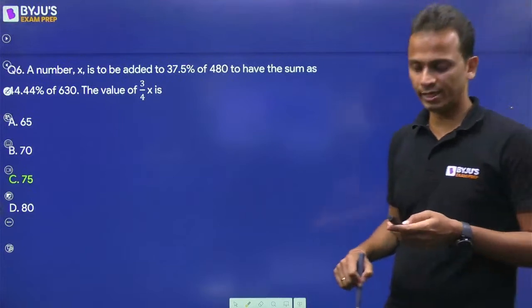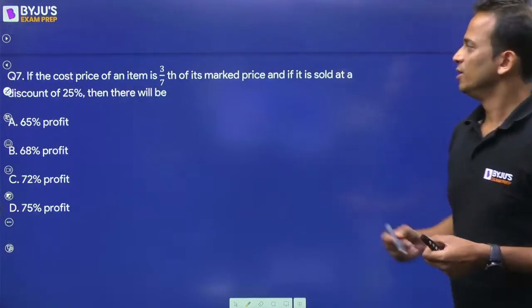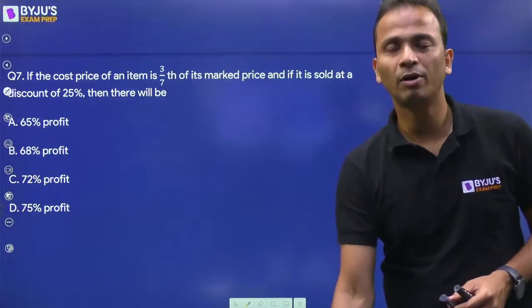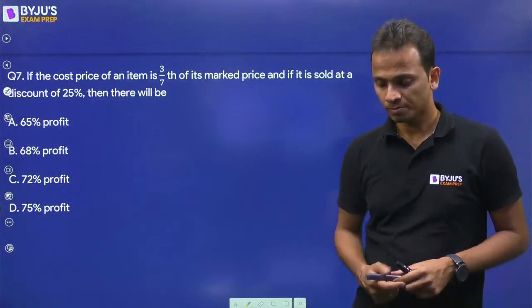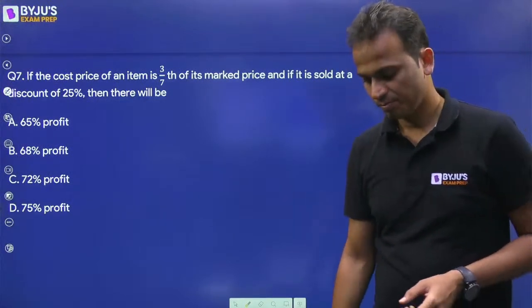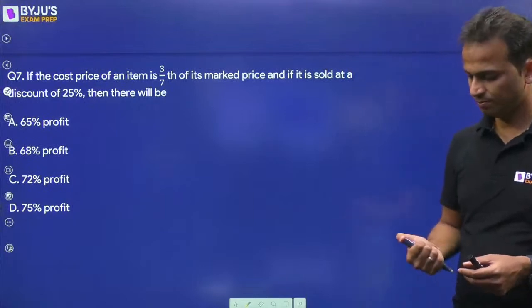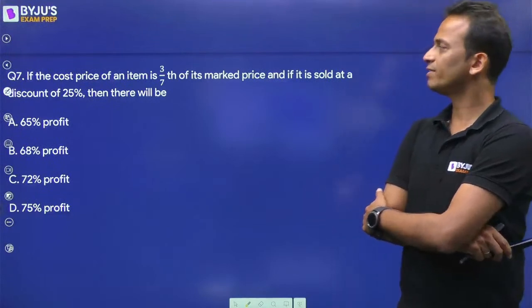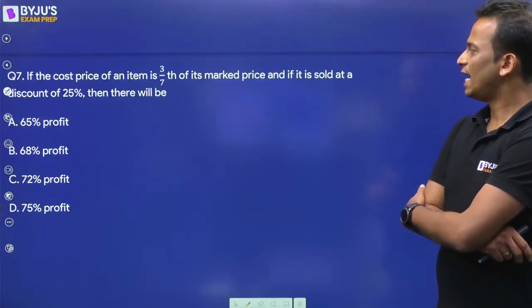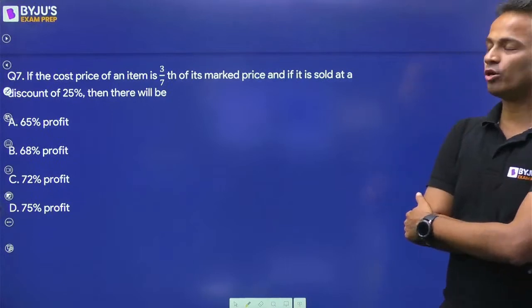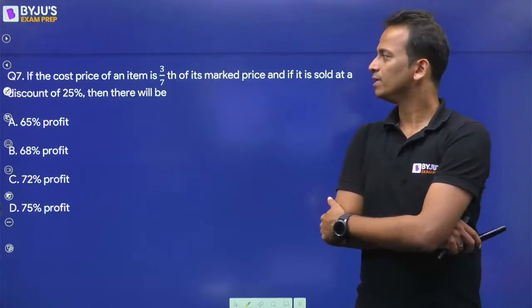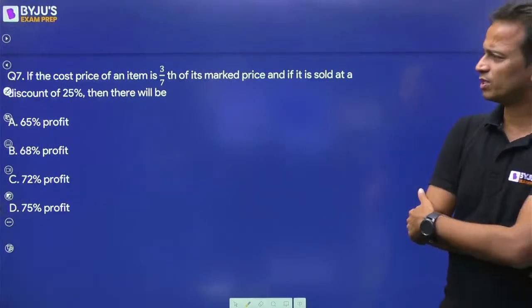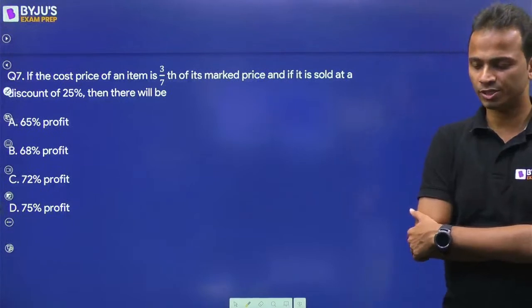All right. Next question, question number 7. Very basic thing about profit and loss. If the cost price of an item is 3 by 7 of its mark price and if it is sold at a discount of 25%, then there will be a profit of, all the options are profit, so there will be a profit of how much percentage?